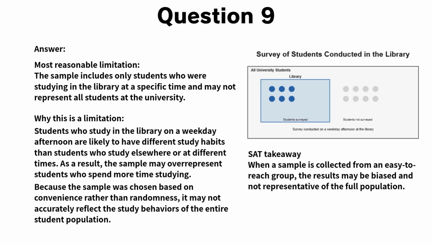Students who choose to study in the library at that time may study more than students who study elsewhere, such as at home or in dorms, or at different times of day. As a result, the sample is unlikely to represent all university students accurately, and the results may overestimate the average amount of time spent studying. SAT takeaway. When data are collected from a convenient but narrow group, the results may not generalize to the entire population.